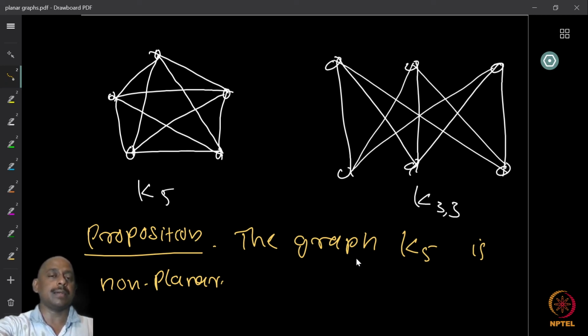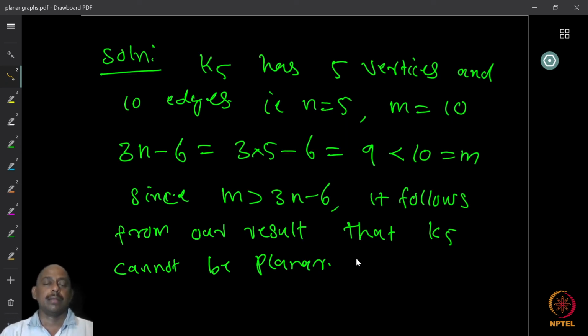So let us prove the first one. K5 is not planar. K5 case is very easy. K5 has 5 vertices and 10 edges, right? So in our Euler identity form, n is equal to 5, m is equal to 10. Now 3n minus 6 is 3 into 5, 15 minus 6, which is 9, which is less than 10, which is the number of edges in the graph. Since you have more edges than 3n minus 6, the graph is definitely not planar by Euler identity.